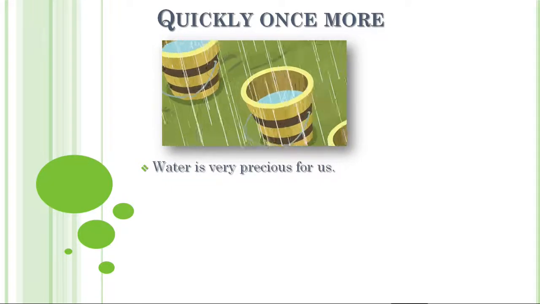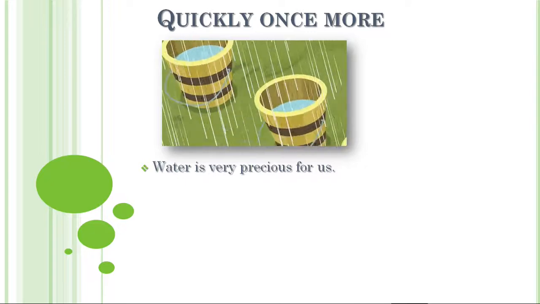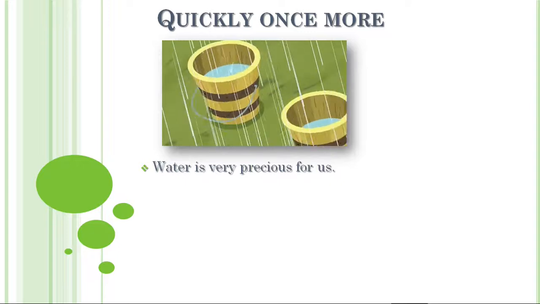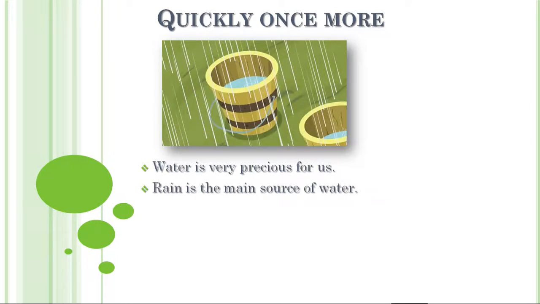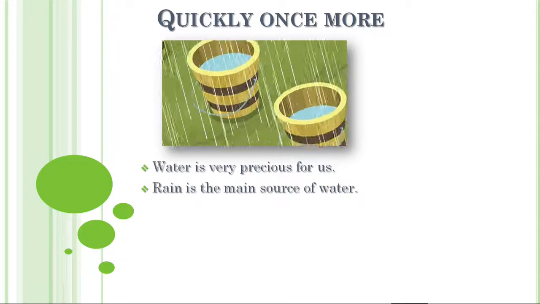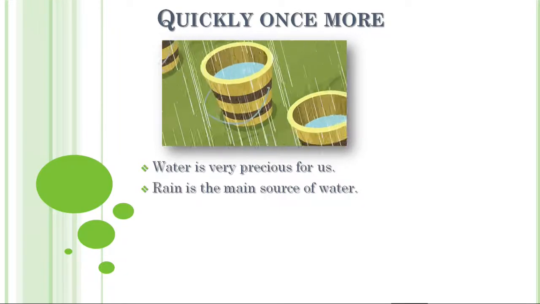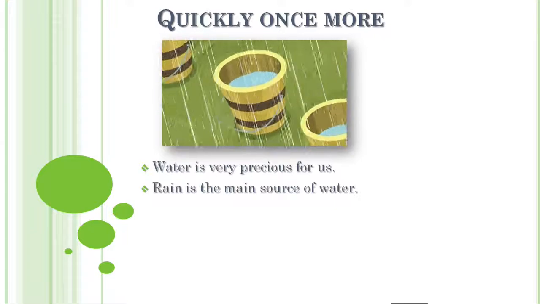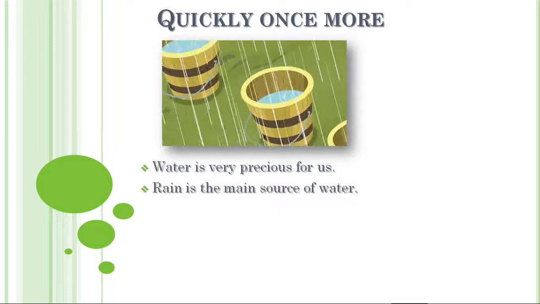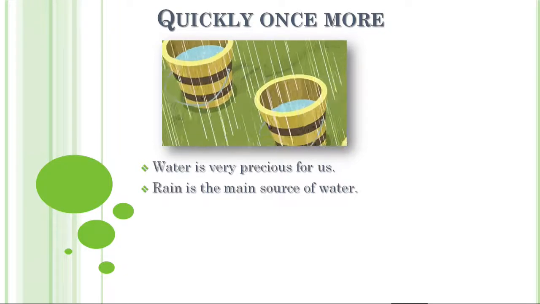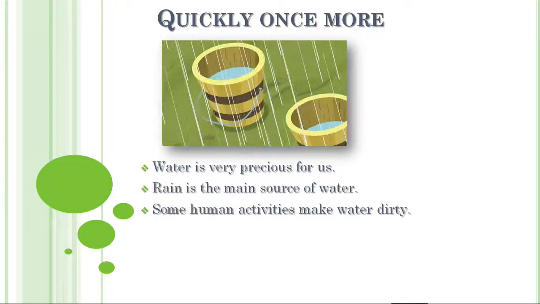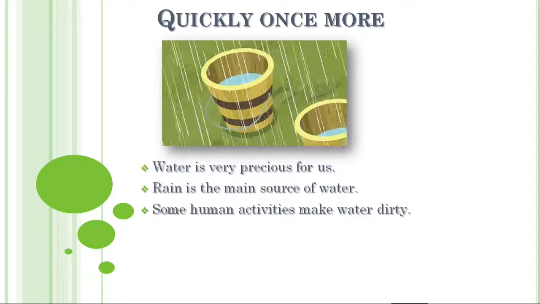So students, we can save water, and we know that water is very precious and very important for all living things. And the second one is rain is the main source of water. Yes students, rain is the main source of water. Though we get water from the river, from underground, or from the mountains, the main source is the rain.